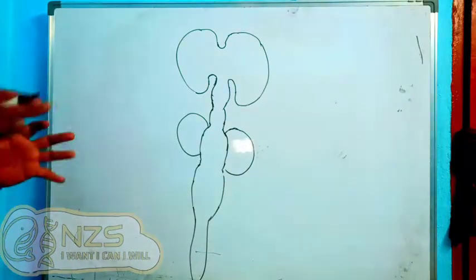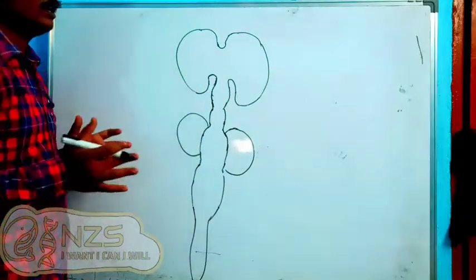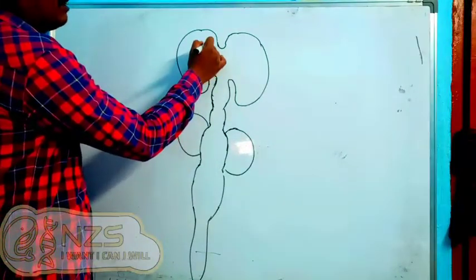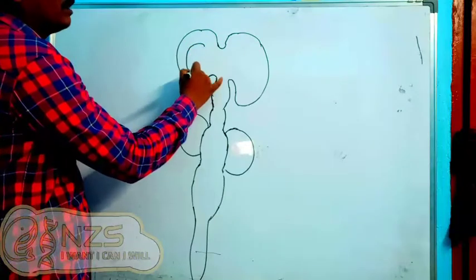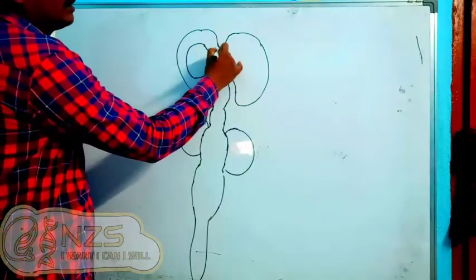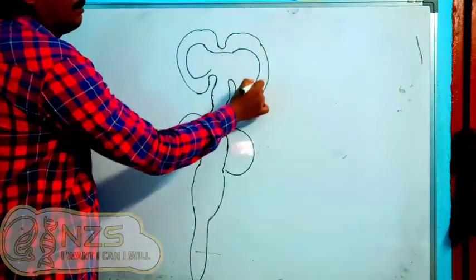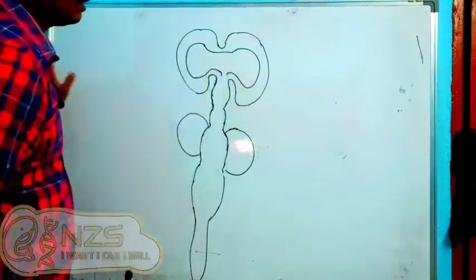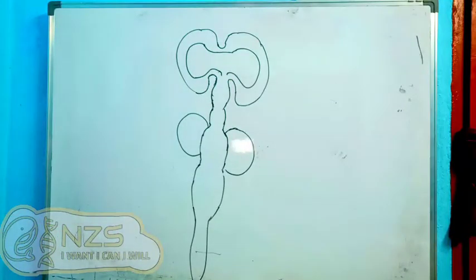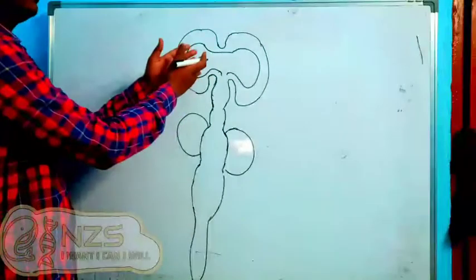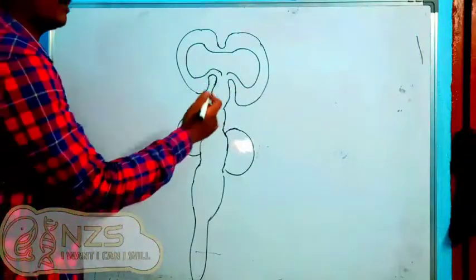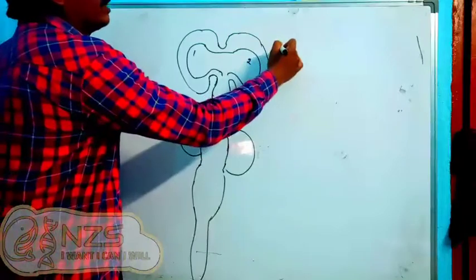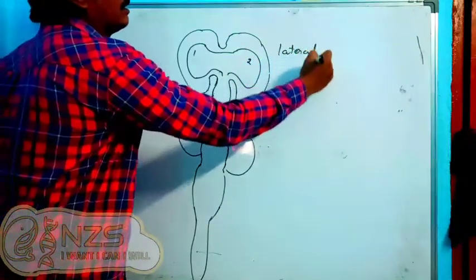Now where can we see these ventricles or cavities? First of all, we can see a pair of cavities in the cerebrum or cerebral hemispheres. So here we can observe a pair of cavities on the left and the right side of the brain, the cerebrum. These are the lateral ventricles. We can call them the first ventricle and the second ventricle.